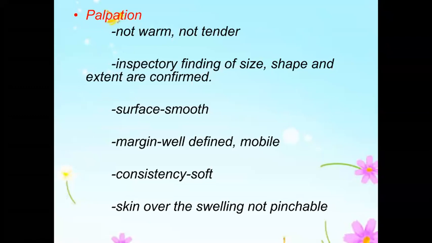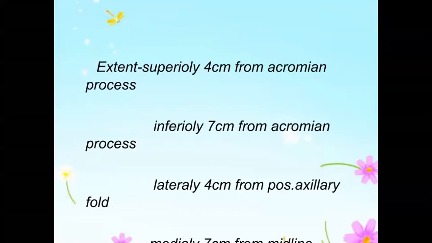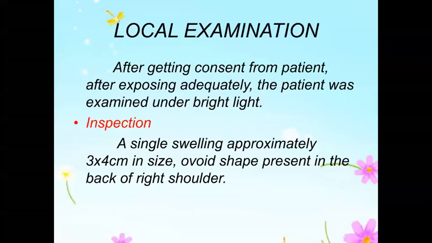What is the size of this swelling? 3 into 4 centimeters. What test will you do to examine fluctuation in this? Fluctuation tells us whether it is a solid swelling or a cystic swelling. So if it is a 3 into 4 centimeter swelling, how will you check for fluctuation?